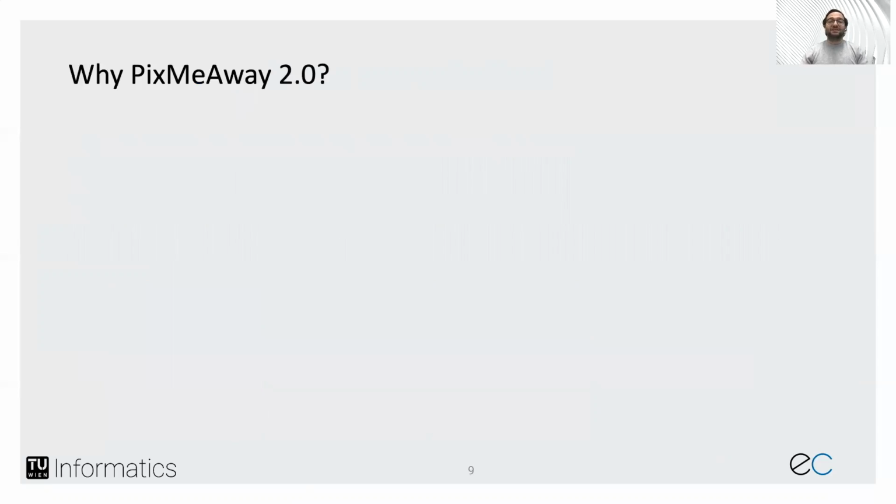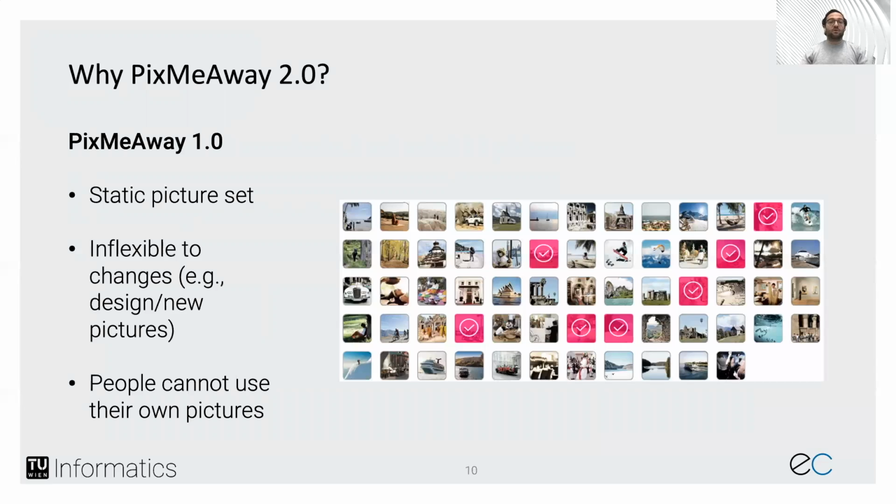So what is our intent behind Pixmyway 2.0? Well, in the previous version, we have a static set of pictures, which is inflexible to changes. For example, if you have a design change and want to use other pictures, you have to go through again all those workshops and factor analysis and so on.